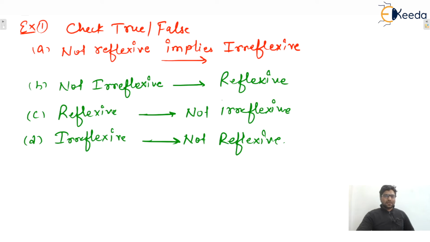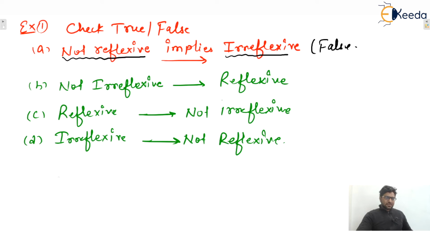So four statements are given to you. Consider the first statement, statement number A. If a relation is not reflexive, then that means it is irreflexive. This statement is false. Why?